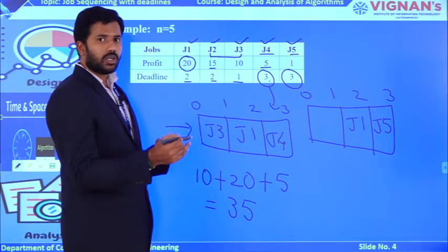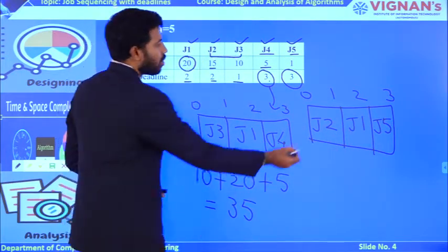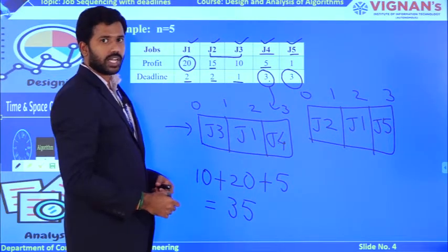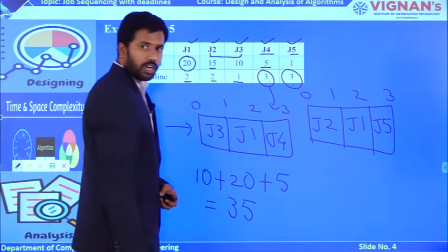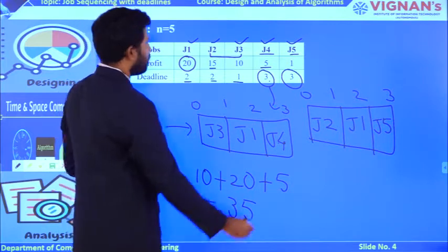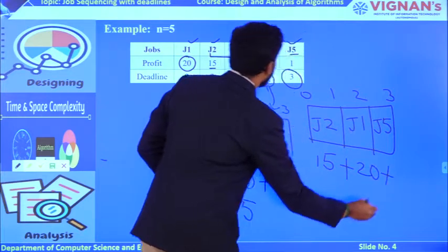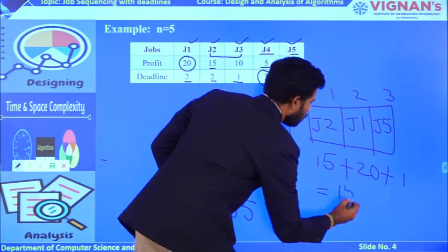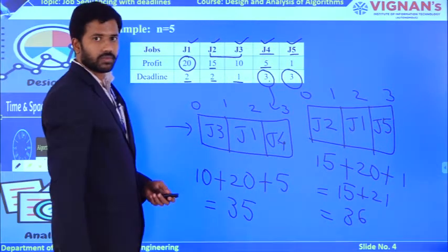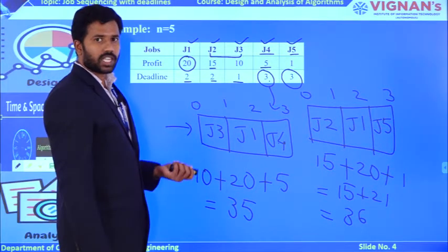Why? Because if you are loading J2 here, ultimately the meaning is you are executing J2, but within the time, before time only you are executing. Okay, in advanced way you are executing J2 followed by J1 followed by J5. So what is the total profit based on the sequence? J2 is 15 and J1 is going to be 20 and J5 is going to be 1, which is going to be 15 plus 21, which gives 36. So likewise you are going to have multiple sequences to get the maximum profit value.